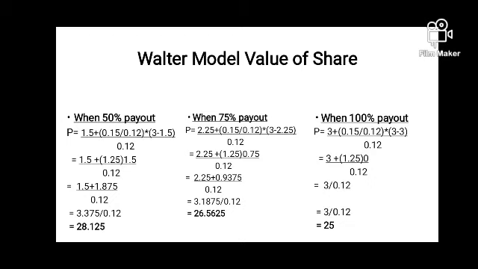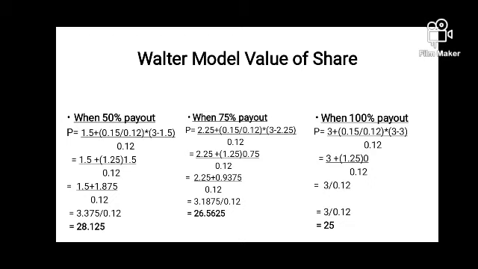So by solving this we can get 3.375 divided by 0.12, and which comes to 28.125 if the company is paying 50% of dividend. Similarly, if the company is paying 75% of earnings as dividend, so out of 3, 75% the company is paying as dividend, which is 2.25. So the remaining part which the company is not paying is 0.75, which is the last bracket, 3 minus 2.25, multiplied by the company's capacity 0.15 divided by expected rate 0.12, whole divided by 0.12.